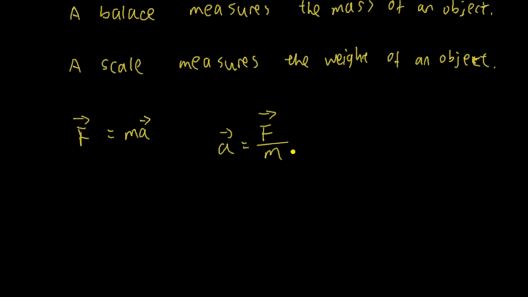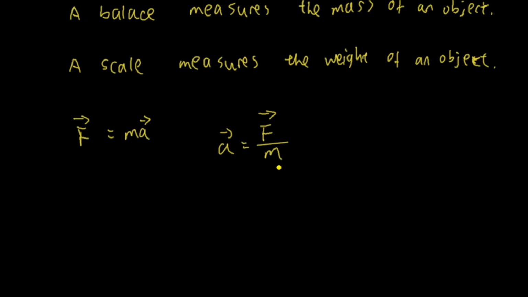And we do know that the larger the force applied to an object, the larger the acceleration of the object is. The smaller amount of force applied to the object, the less acceleration the object will have. So if the force goes up, of course acceleration goes up. And if the force is lower, then acceleration will be lower. It's positively correlated.